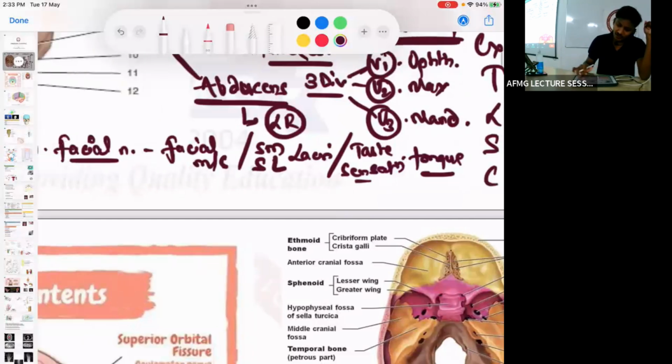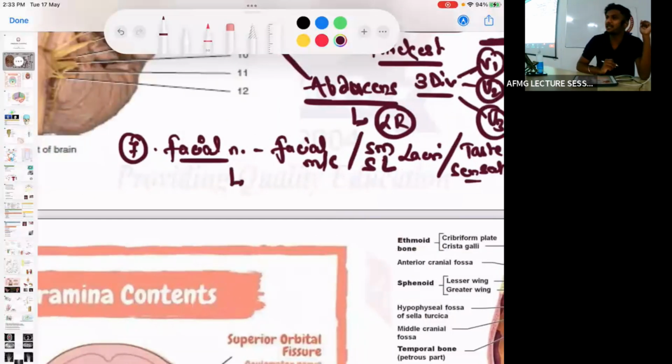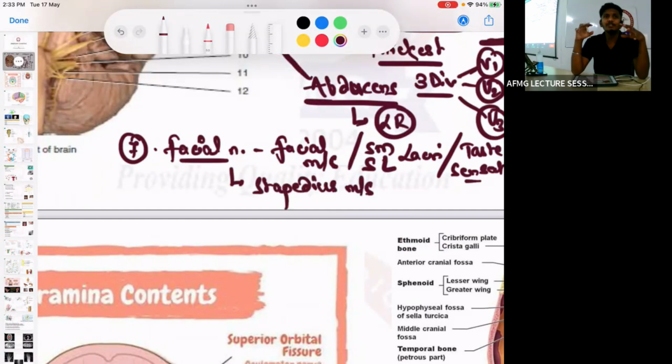And the facial nerve is also known to innervate the smallest muscle of the body. Very good. The facial nerve innervates the stapedius muscle. Which is the smallest muscle of the body? The smallest bone of the body is the stapes, and the smallest muscle is the stapedius. And this stapedius is innervated by the facial nerve.